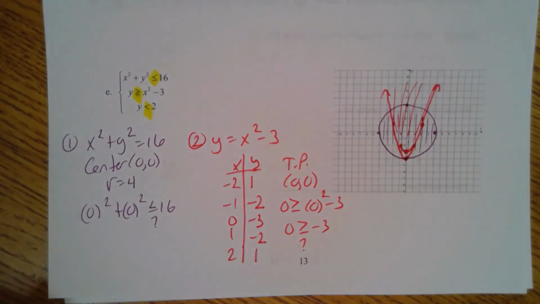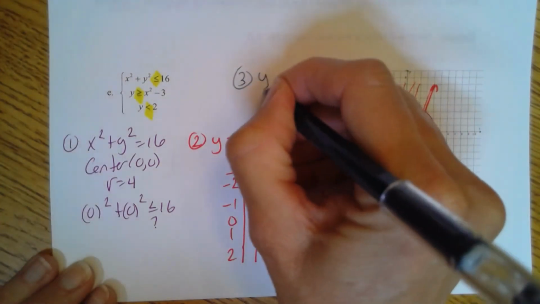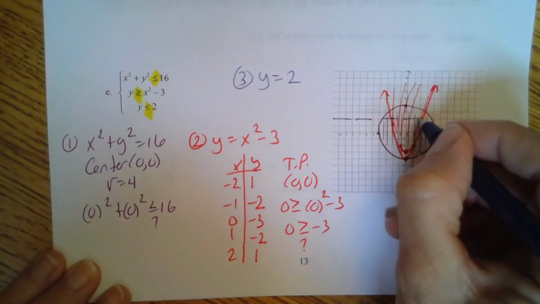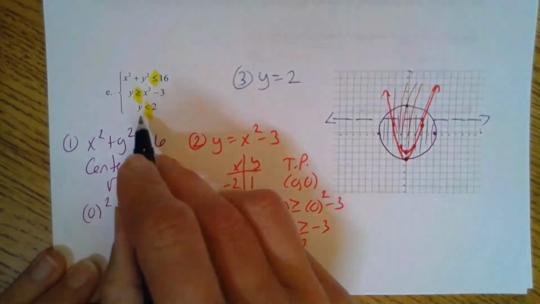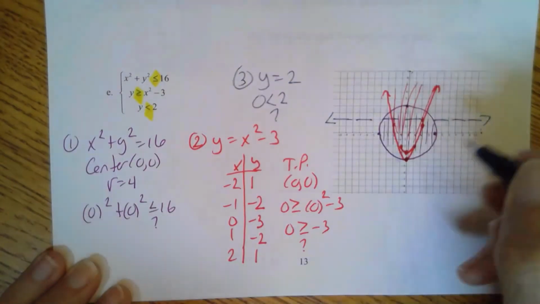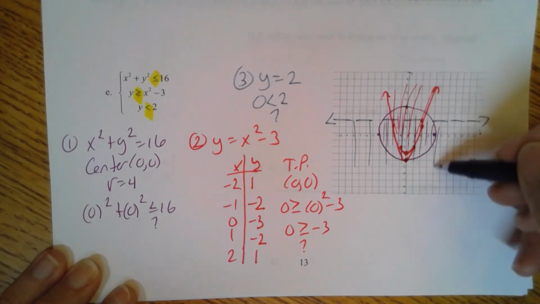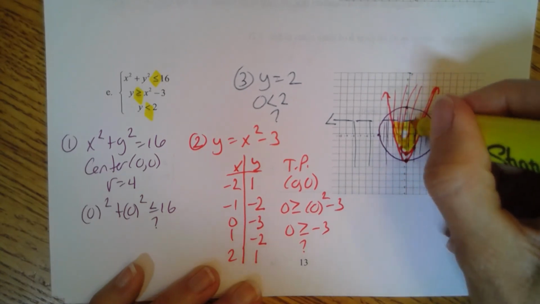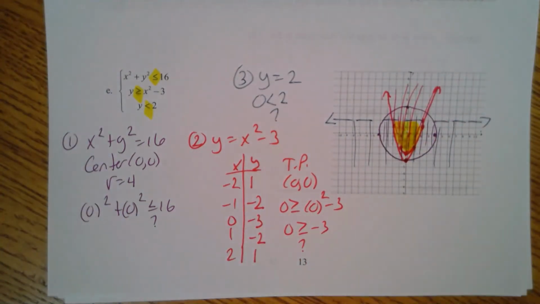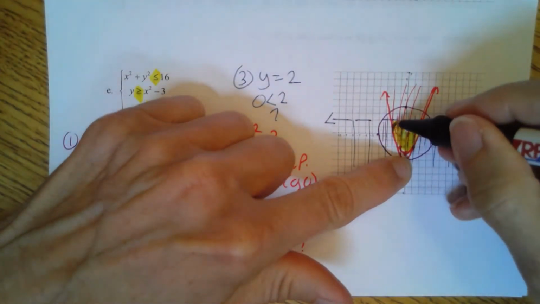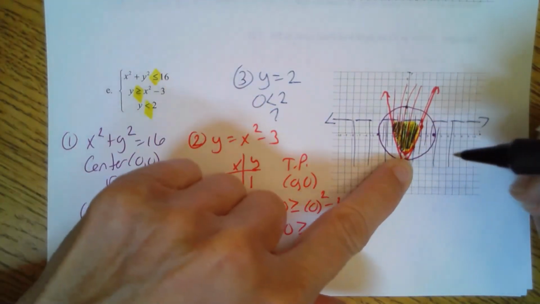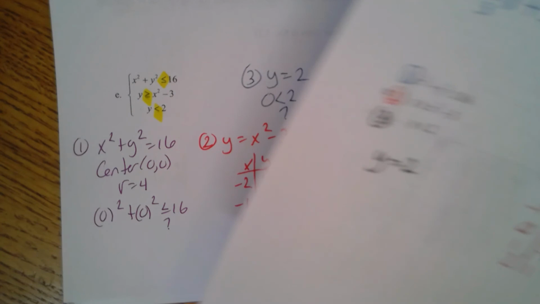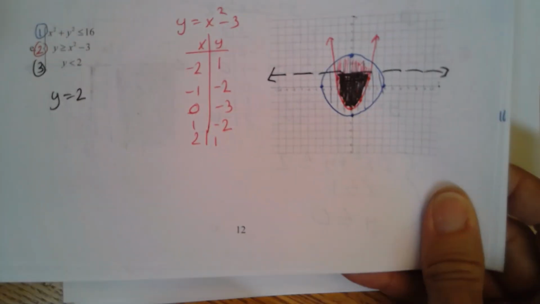And then inequality number 3, changing it to an equal sign would say y equals 2. So we're going to have a dotted line at y equals 2. We can try 0. Is 0 less than 2? That's true, so we know we need to shade below that line. So where the parabola, the circle, and the line all intersect is going to be right here. So that is where you should darken. Remember, that's not supposed to be there, so you'll darken this area. So, a better picture would be that. So that's what it should look like at the end.